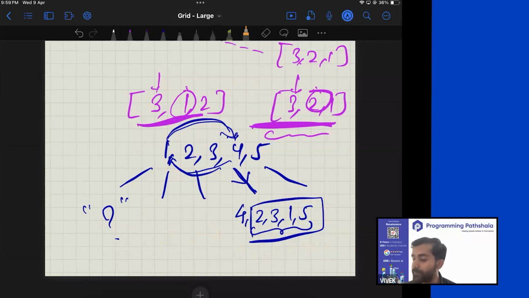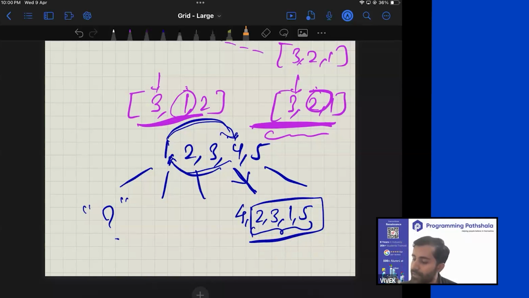And unsorting means getting it back to its initial form, right? And that is going to be a little nasty with respect to implementation. So you'll have to remember that this was the initial form and now I sorted it. So you'll store this initial form somewhere, and when the control comes back, you will get it back to its initial form. Doesn't look like a great approach. I mean, it definitely would be a correct approach, but definitely not a great approach. Is that making sense? Do you get it?